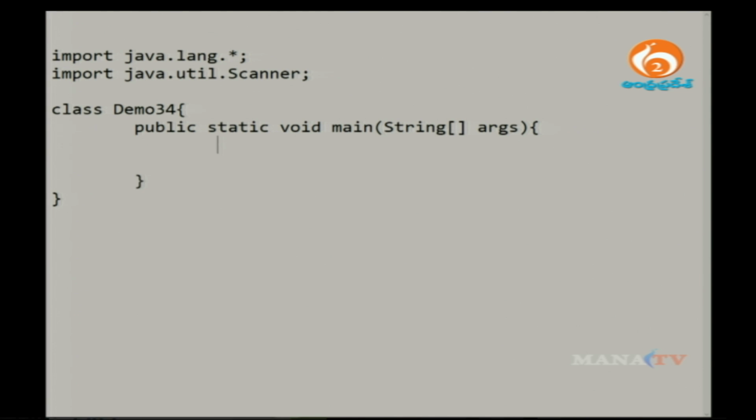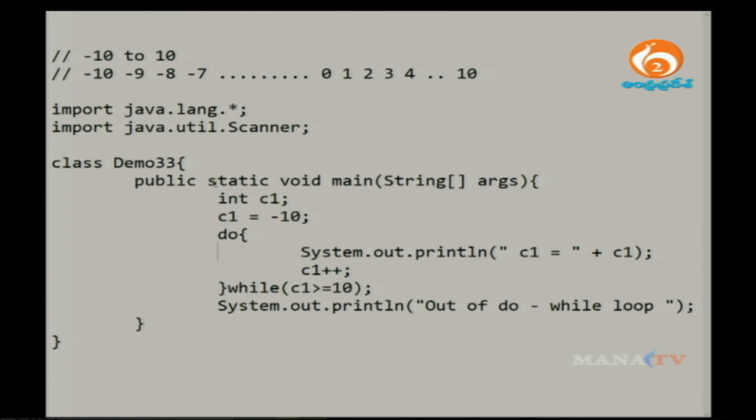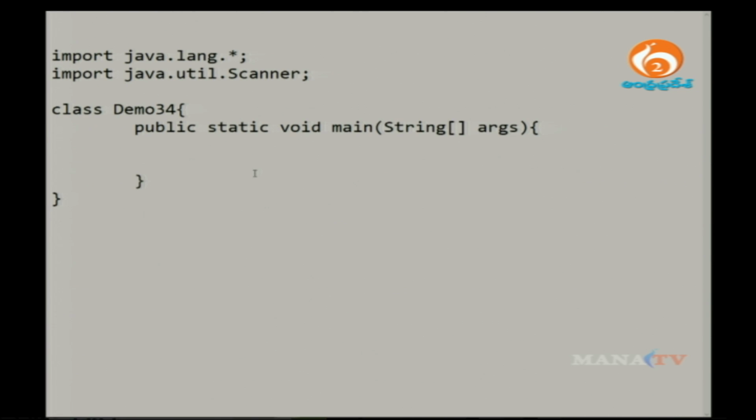For example, if I am defining, okay, I will write the same program here. My intention is to print the same condition, but I want to make this condition false. Okay, I will do one thing. While the C1 has to be not less than, it has to be greater than or equal to plus 10. Within this while block, I want to write some message here.